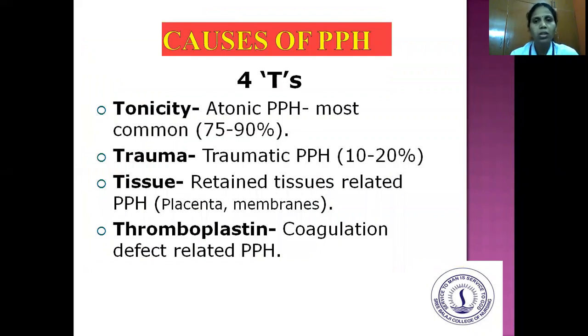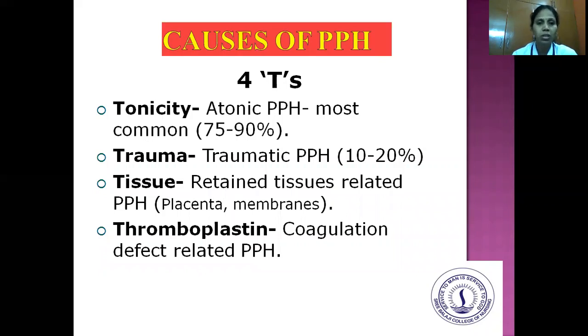Next, what are the causes of primary postpartum hemorrhage? So it mainly depends upon the 4 T's. So first one is tonicity, trauma, tissue, and thromboplastin. So these 4 T's are responsible for the mother to cause postpartum hemorrhage.